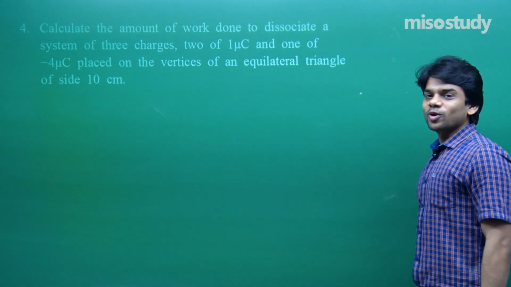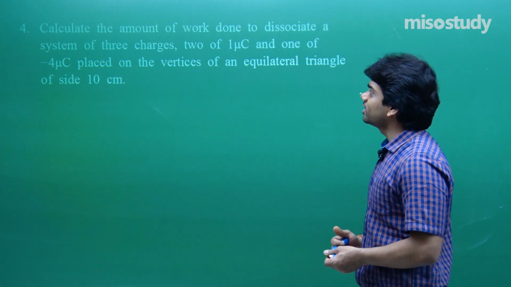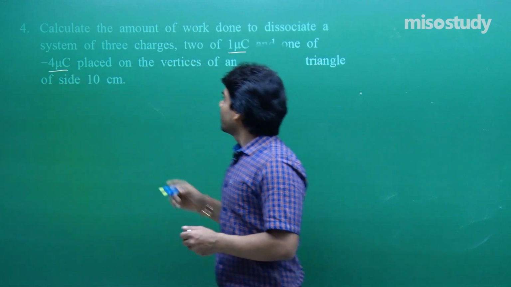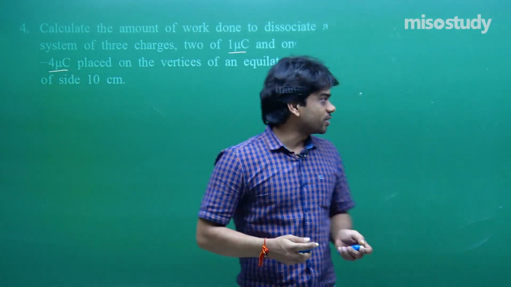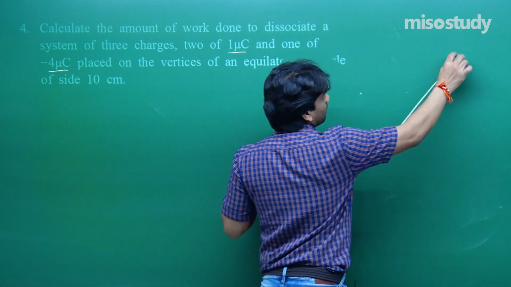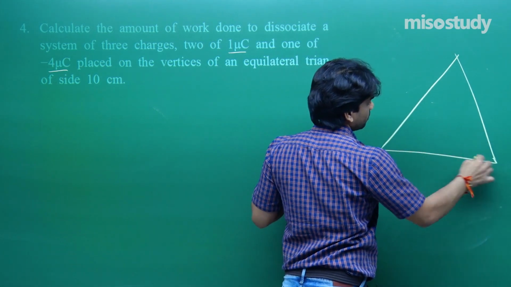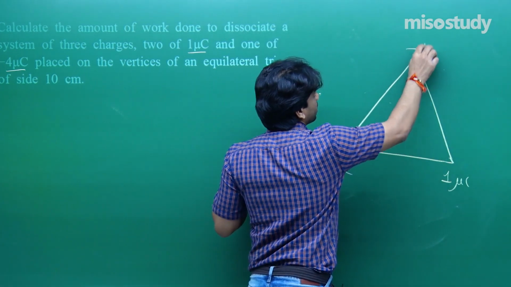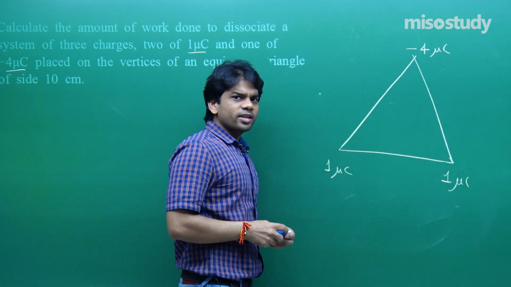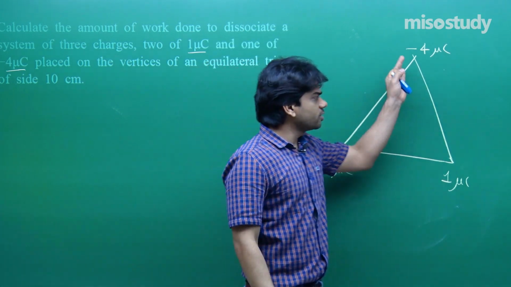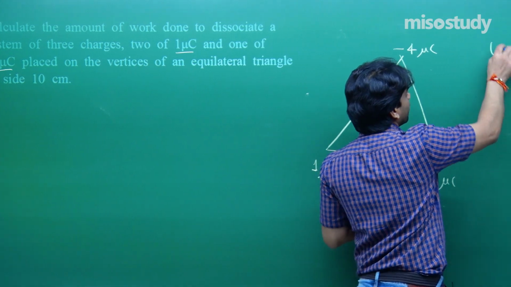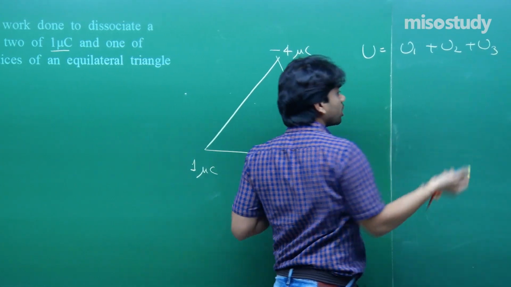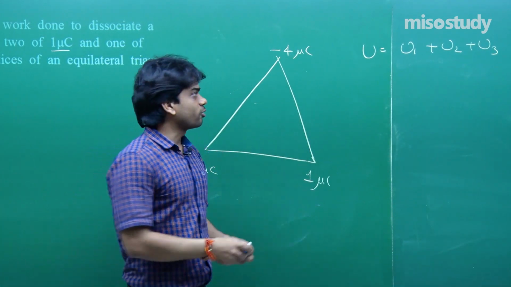Fourth part: calculate the amount of work done to dissociate a system of 3 charges, 2 of 1 microcoulomb and 1 of minus 4 microcoulomb, placed on the vertices of an equilateral triangle of side 10 centimeter. Equilateral triangle, 1 microcoulomb, 1 microcoulomb, minus 4 microcoulomb. You just calculate the value of potential energy associated between each pair, and the energy that will be associated will be only the work done which you need to dissociate them.